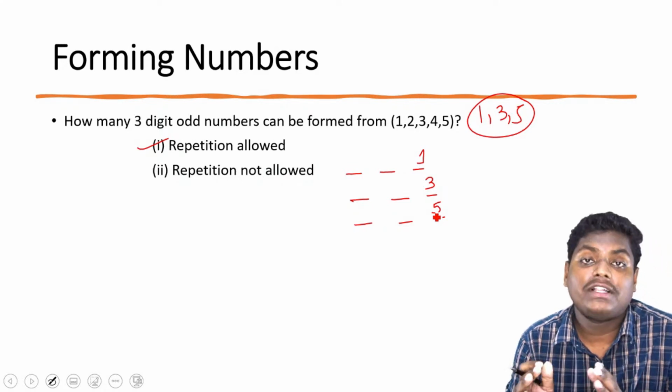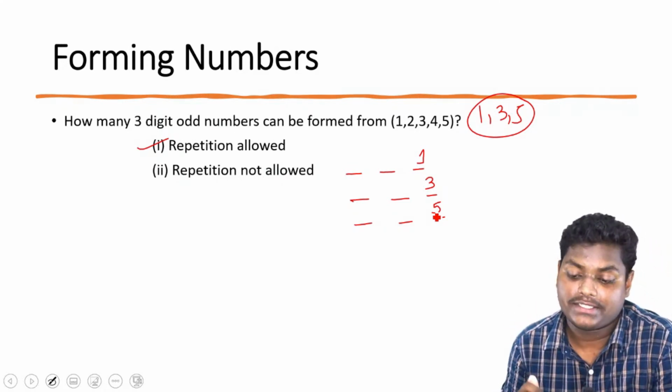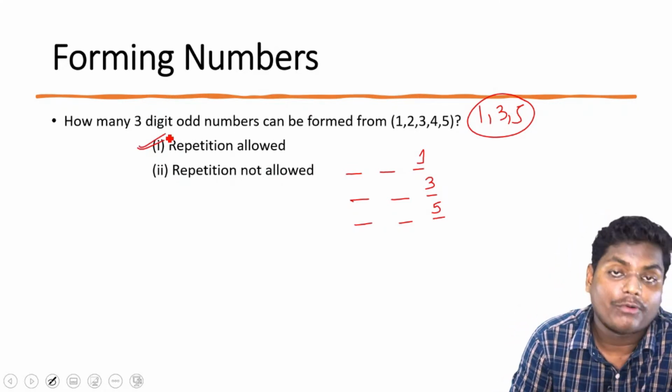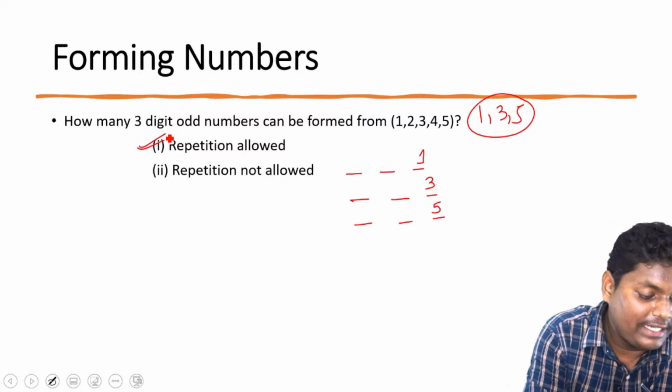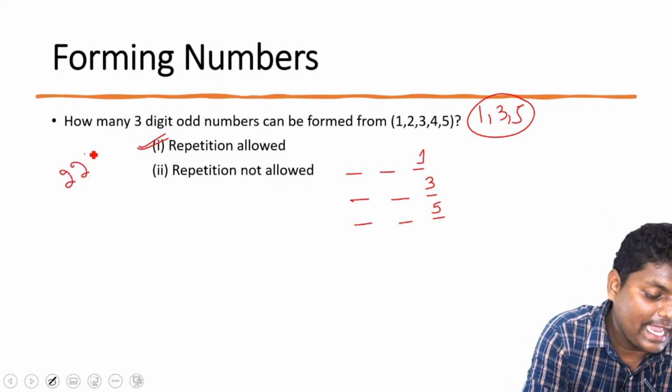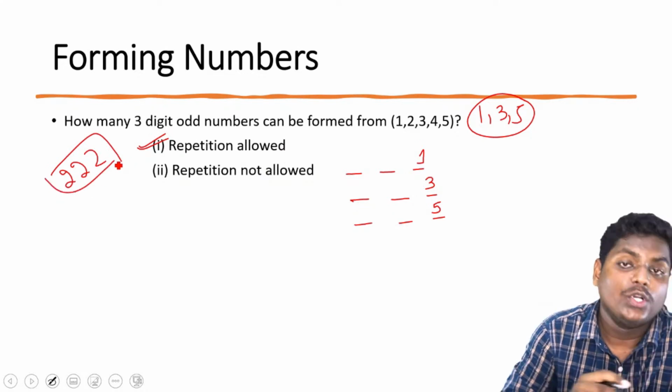Now we need to fill the 100th place and the 10th place. Since repetition is allowed, we can have a number like 222. So there is no restriction.